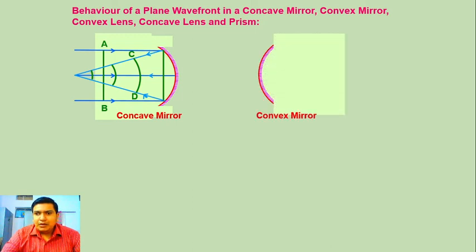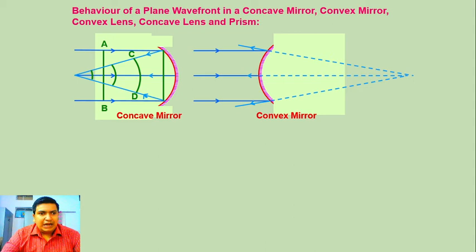Similarly, for a convex mirror, if a plane wavefront AB comes to the convex mirror, after reflection it exceeds its curvature and becomes spherical, and it appears to be focused behind the mirror.